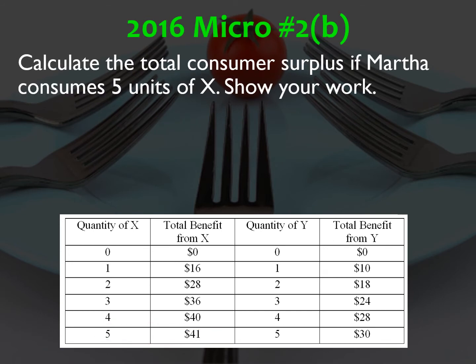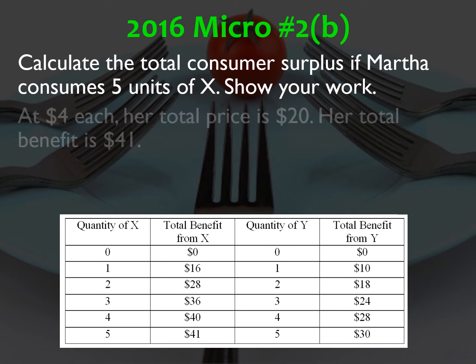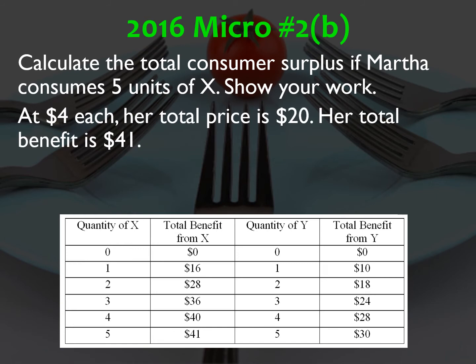B, calculate the total consumer surplus if Martha consumes 5 units of X. Show your work. So remember, X costs $4 each, so her total price is $20. Now her total benefit is $41 from the 5 units of good X, and consumer surplus is the difference between what her total benefit is and how much she actually pays. So in this case, it's $41 minus $20 equals a consumer surplus of $21. And you have to show the work because the question tells you to show the work.